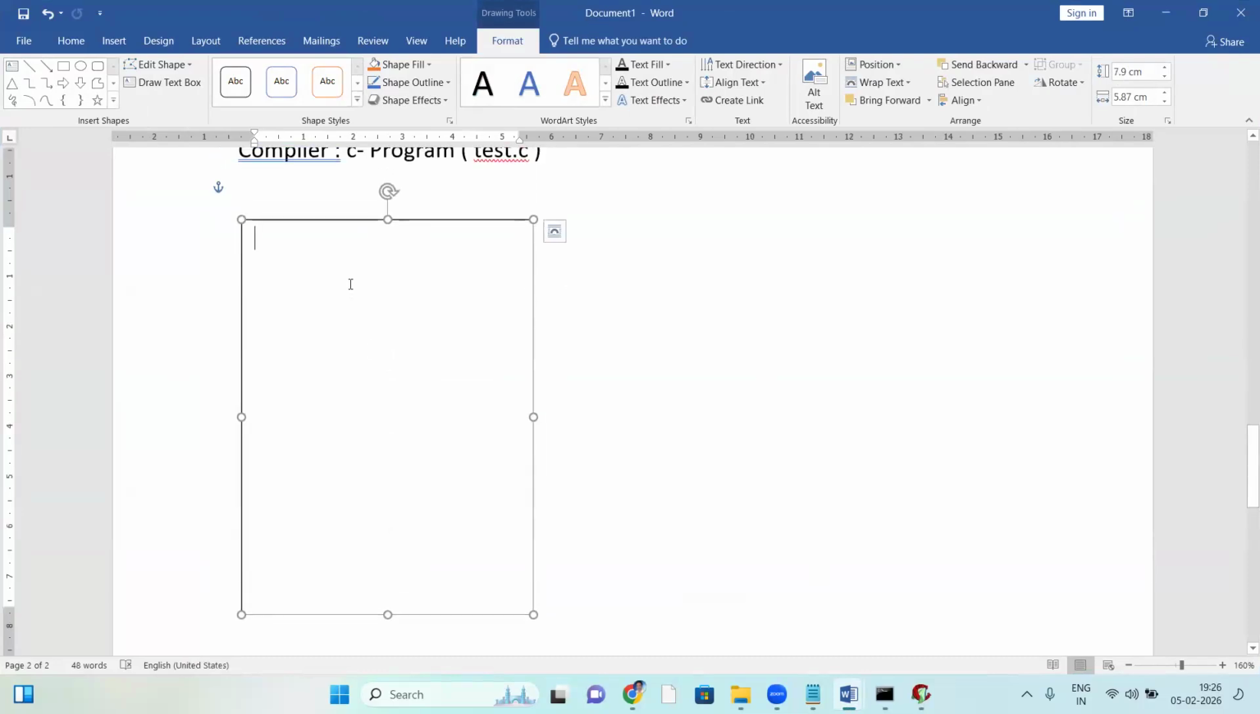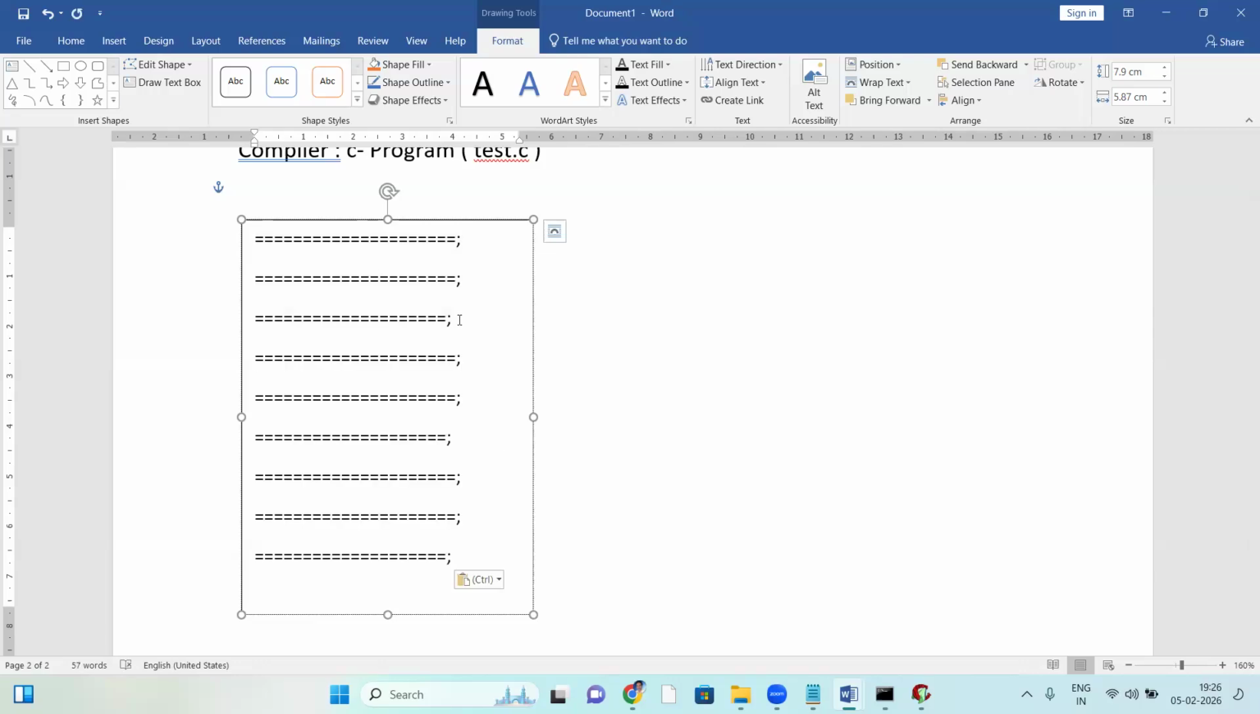Suppose a C program. Just imagine a C program: first statement, next statement, next statement. There are some statements like this in a C program. Just imagine this code.